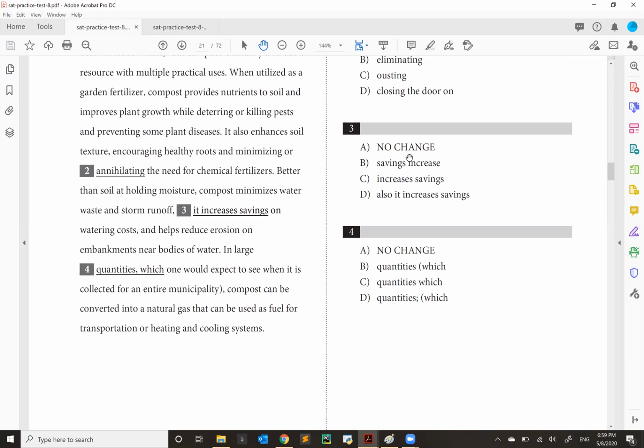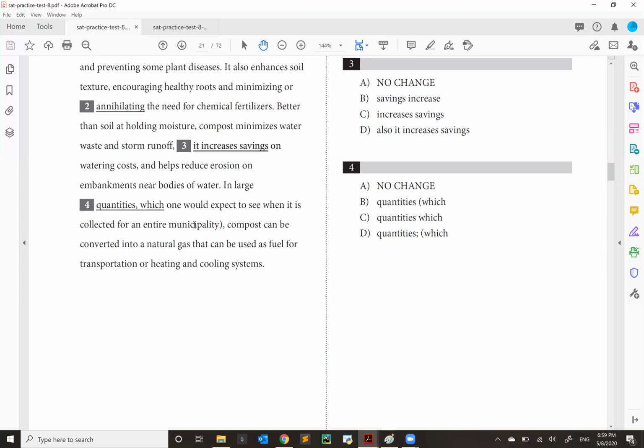So in order to remain consistent, this should also be a present tense active verb. So B is not going to work, D is not going to work. A does have "increases," which is going to be the present tense active verb, but it's preceded by the pronoun, which is not present anywhere else. And the use of the pronoun introduces other grammatical problems. So the answer for this one has to be C.